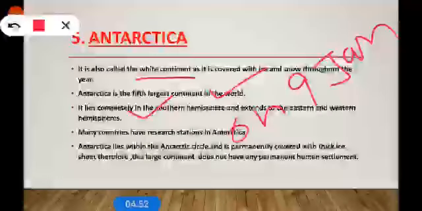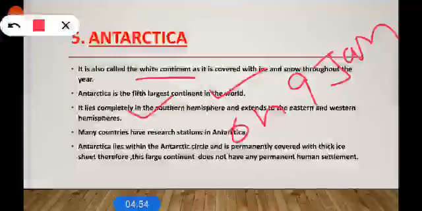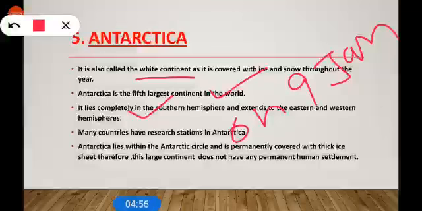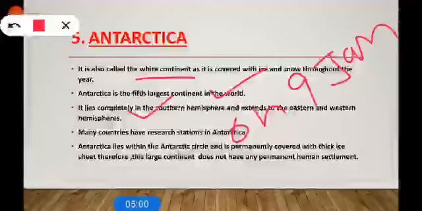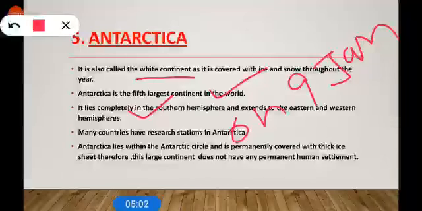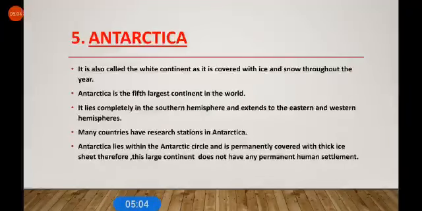Antarctica lies within the Antarctic Circle and is permanently covered with thick ice sheet. Therefore, this large continent does not have any permanent human settlement. This is also called the cold desert.